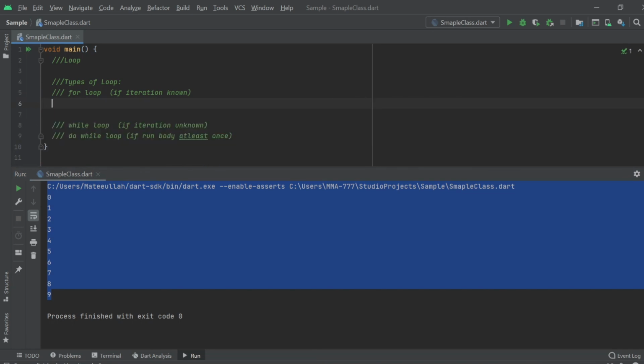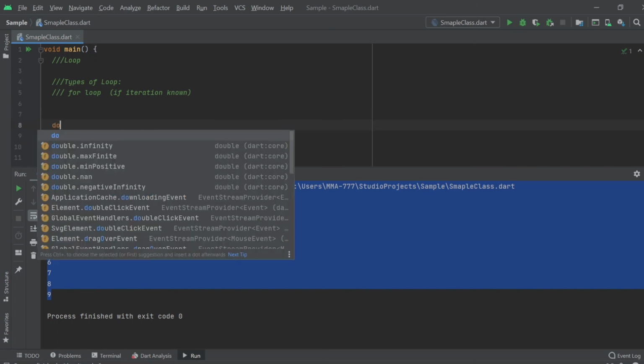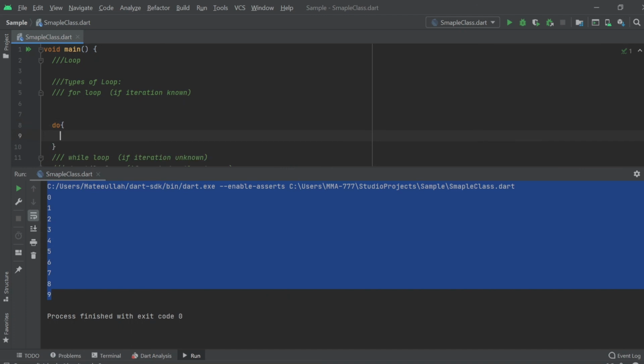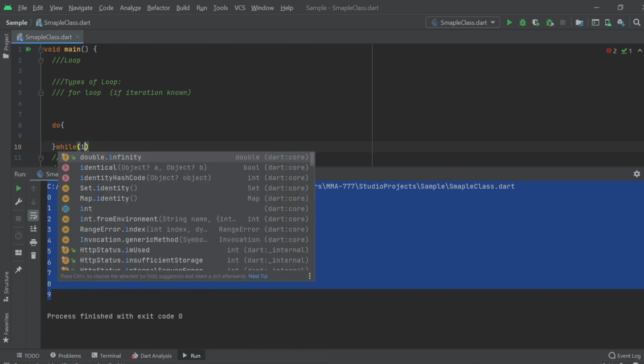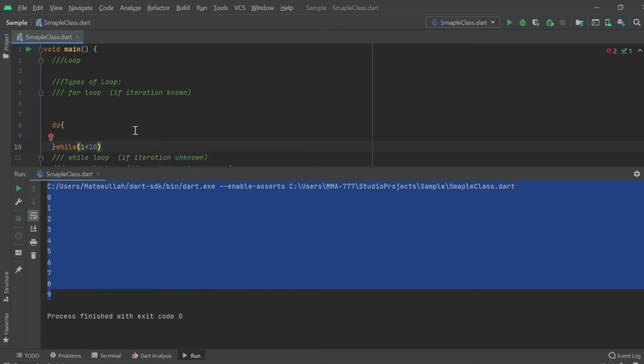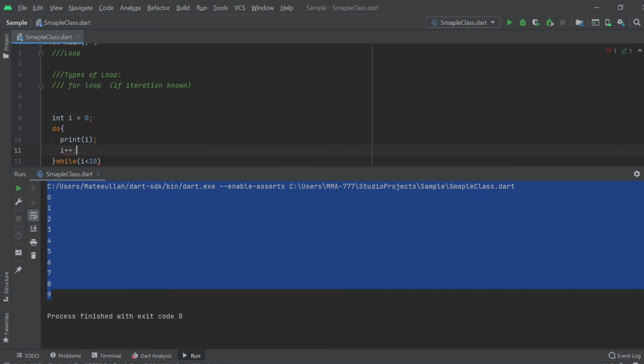And the same if I write a do while loop. I will write do and then while, and there I will write the condition like i less than 10, and in the body I will write the thing that I want. There is also no declaration of i, so I will declare it, i is equal to 0, and I will also increment it.